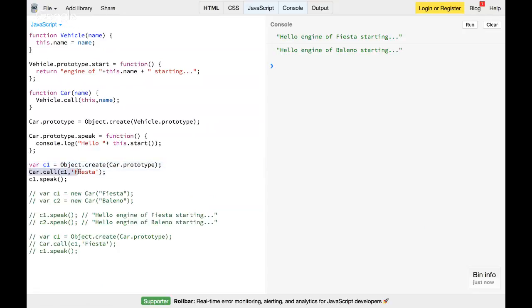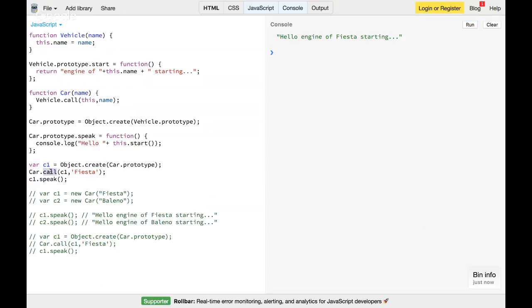That's what I am doing in this line of code: Car.call, calling the car function and passing the context of c1, along with the variable I was passing in case of new. When I run this, it returns the same result. So I eliminated the new keyword and all the constructor confusion. Now there is no constructor coming into the picture, at least for car, and I achieved the same thing using Object.create and the Car.call method.